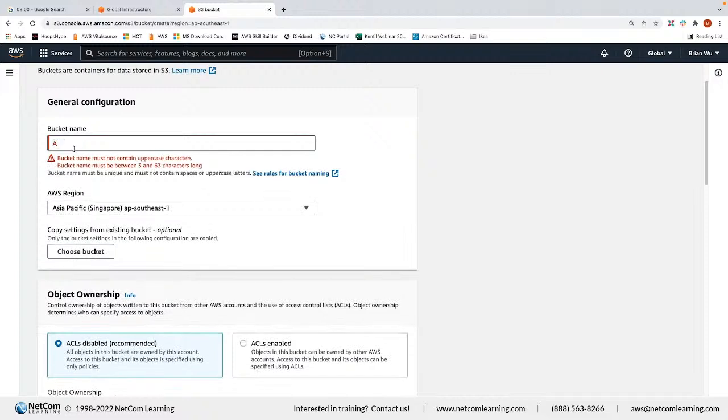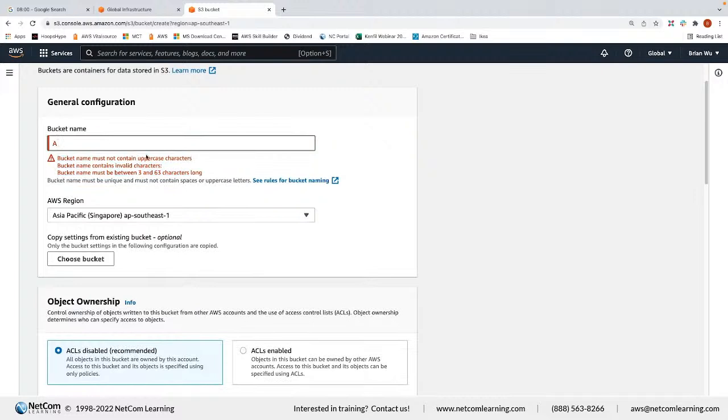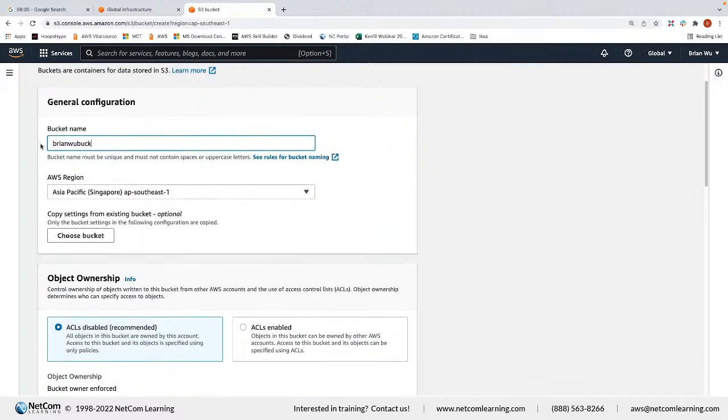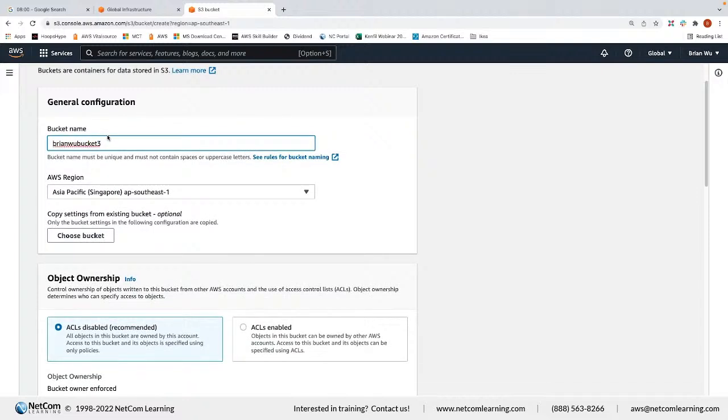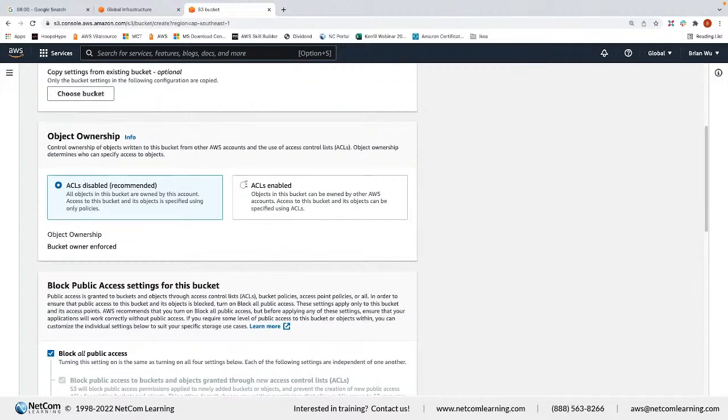If I type something not acceptable, over here you can see we do not support uppercase, at least 3 characters. So if you get anything wrong, it will be displayed here. Let's say I'm going to use bamboo bucket 2. Oh, this name is already used by me. So you need to create some globally unique name.